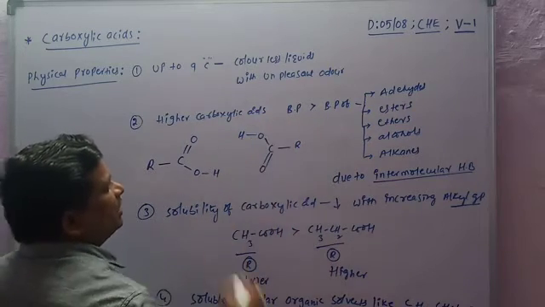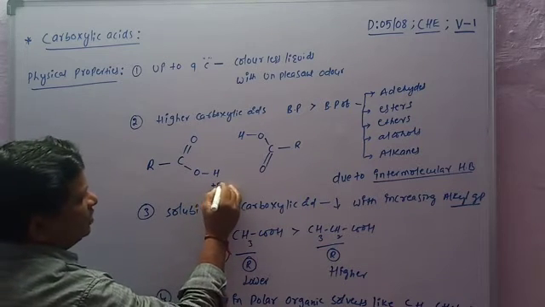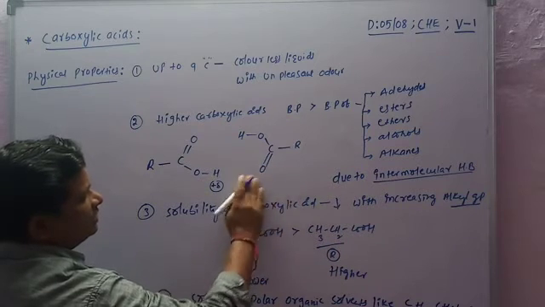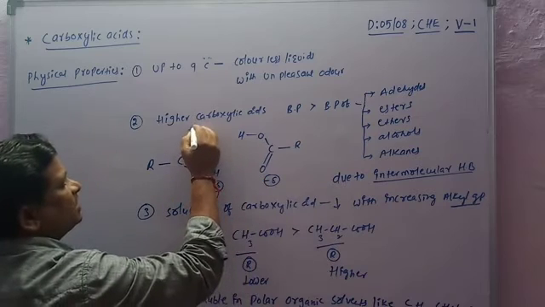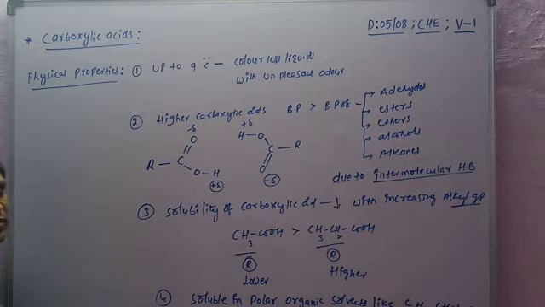RCOOH. Now hydrogen has a partially positive charge and oxygen has a partially negative charge. In the same way, the other molecule's oxygen has a partially negative charge and hydrogen a partially positive charge.